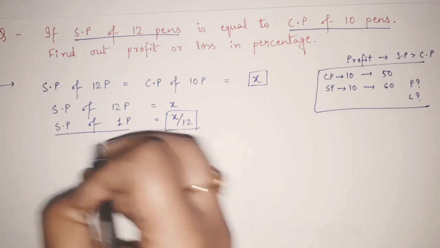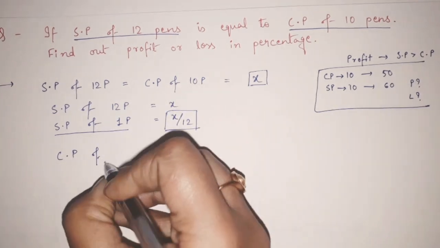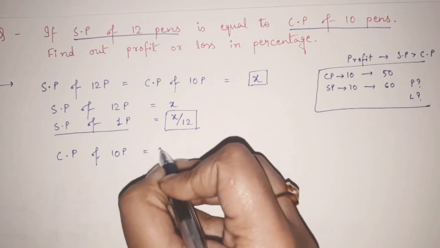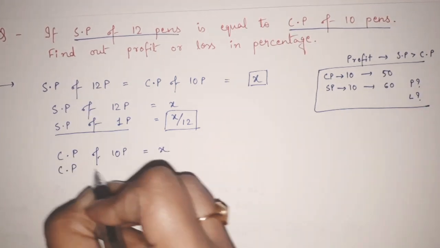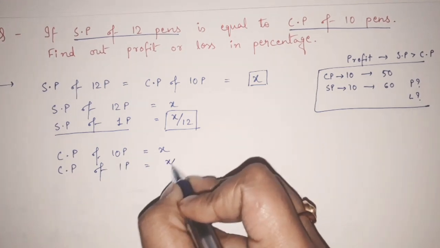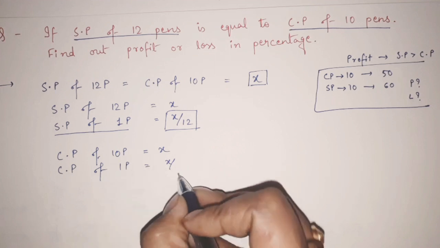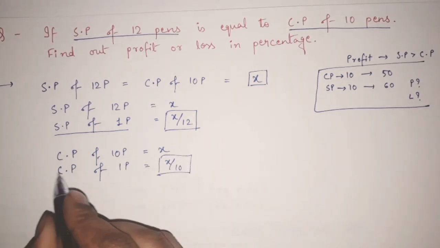Similarly, the cost price of 10 pens is X. Cost price of 10 pens equals X. Now, if again the cost price of 10 pens equals X, then what would be the cost price of 1 pen? So again, from 10 to 1, I have to divide. So, X by 10. Getting it? It is very simple.